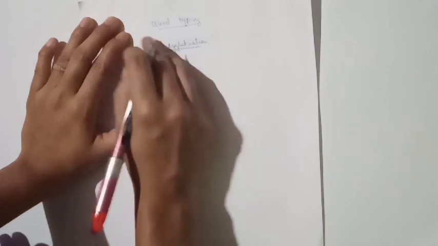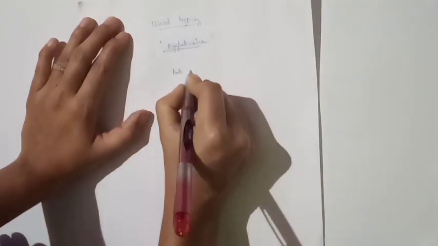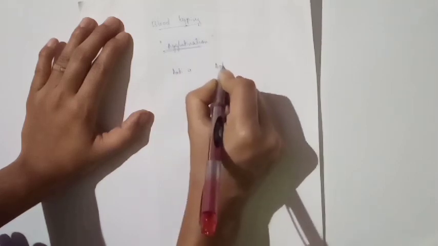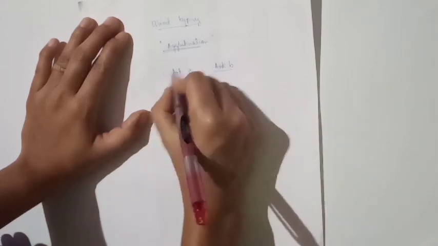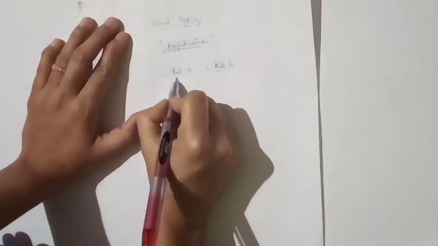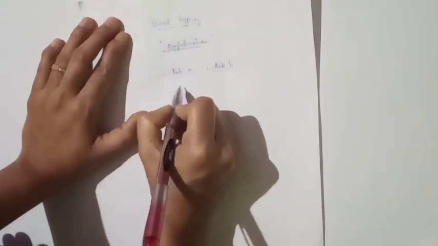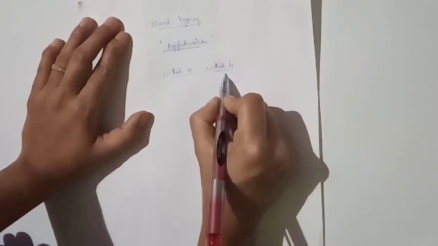During blood typing they use antisera A and antisera B. Antisera A consists of higher concentration of antibody A, and antisera B consists of higher concentration of antibody B.